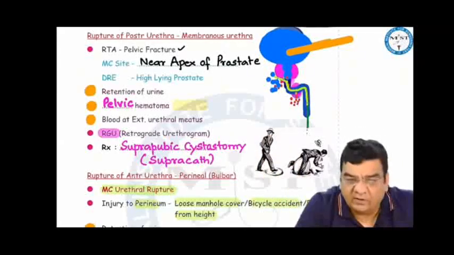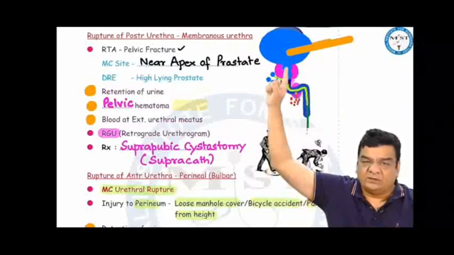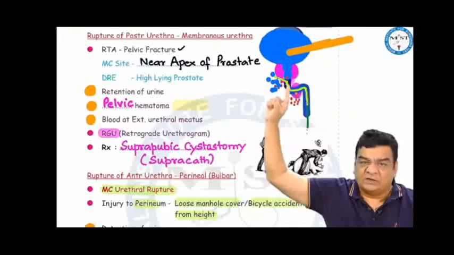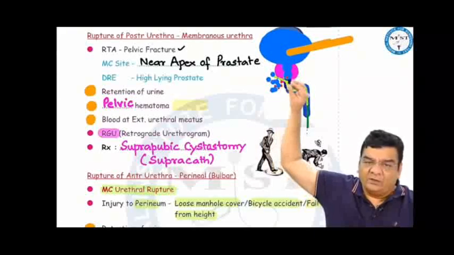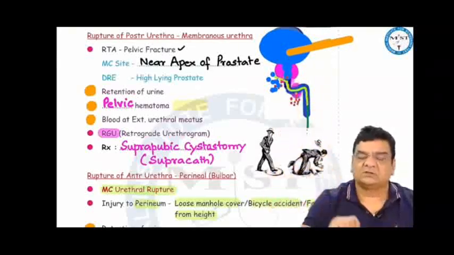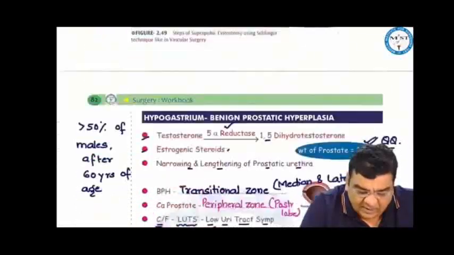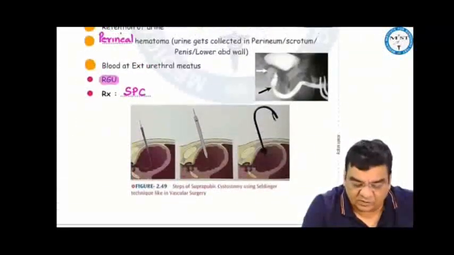In the treatment, if the patient presents with retention of urine, we should not use a Foley's catheter for relieving the retention, because there is a risk that while passing, the Foley's catheter may come out from the injured site, and you may falsely inflate the balloon, which can widen the urethral rupture. So instead of putting a Foley's catheter, it is better to do a suprapubic cystostomy. This would be the treatment of choice for retention of urine in suspected urethral ruptures. The instrument which we use for suprapubic cystostomy is a supracath.